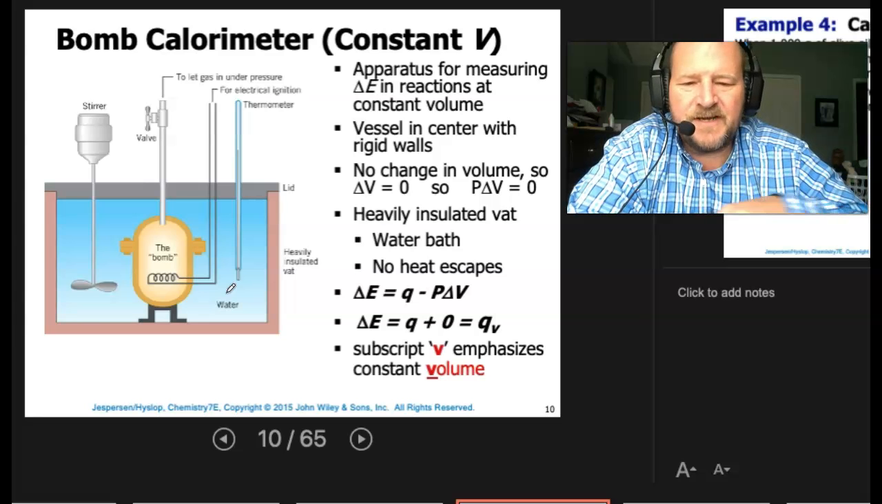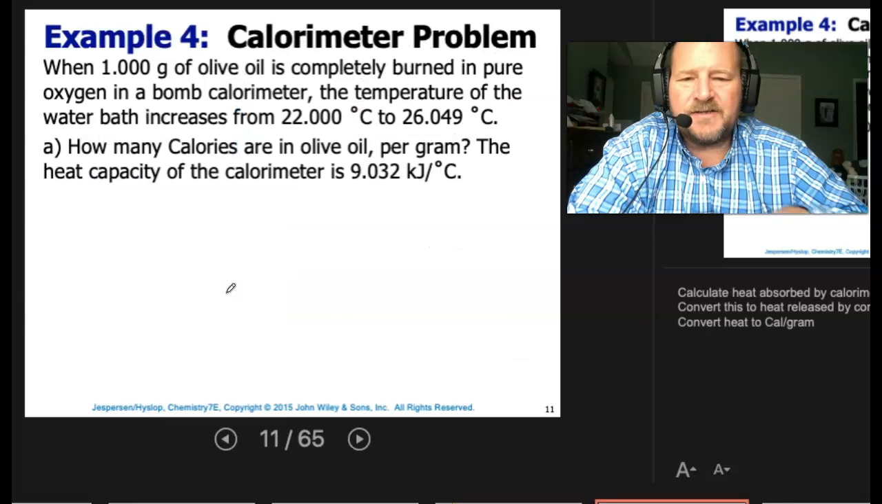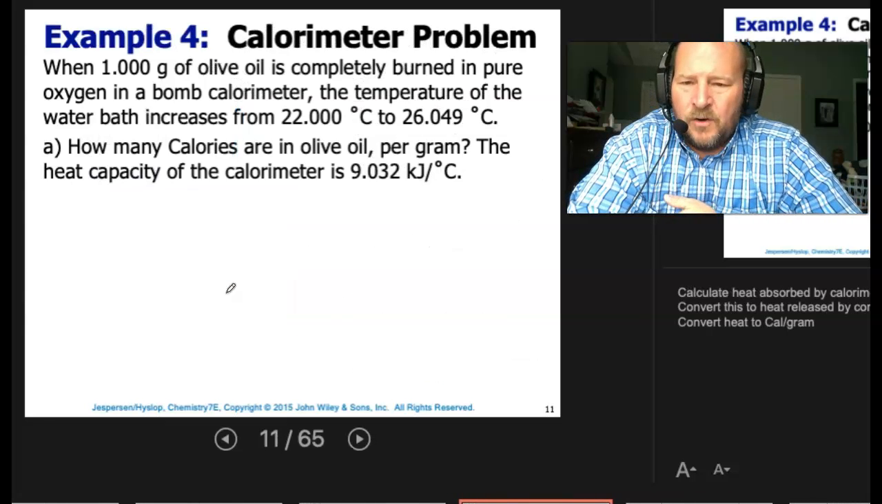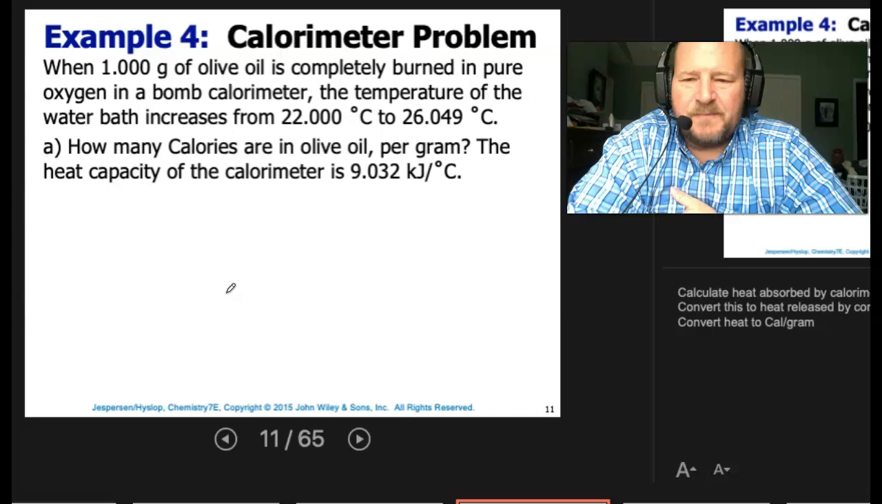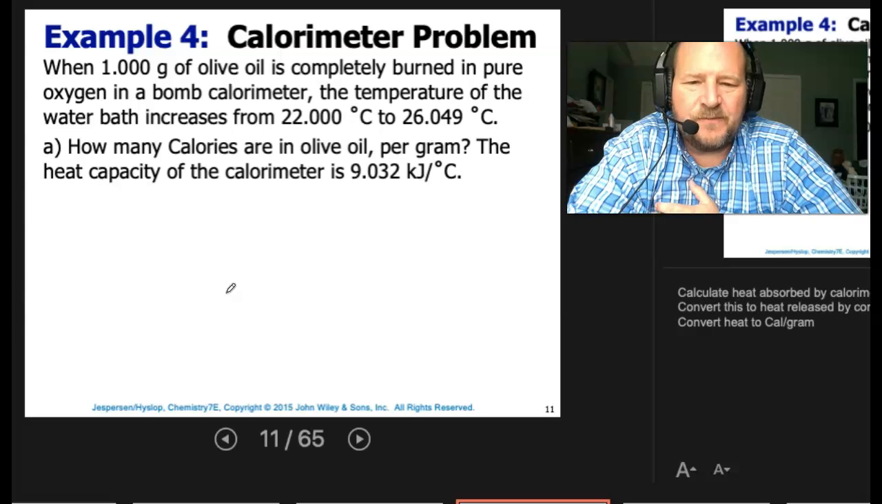So the subscript emphasizes that we're at constant volume. All right, let's look at a practice problem. When 1 gram of olive oil is completely burned in pure oxygen in a bomb calorimeter, the temperature of the water bath increases from 22 to 26.049 °C. How many calories are in olive oil per gram?